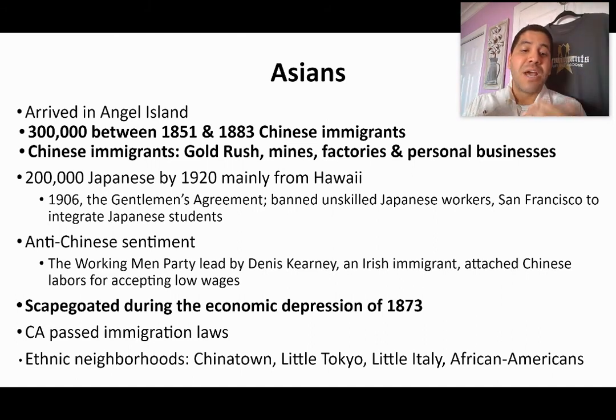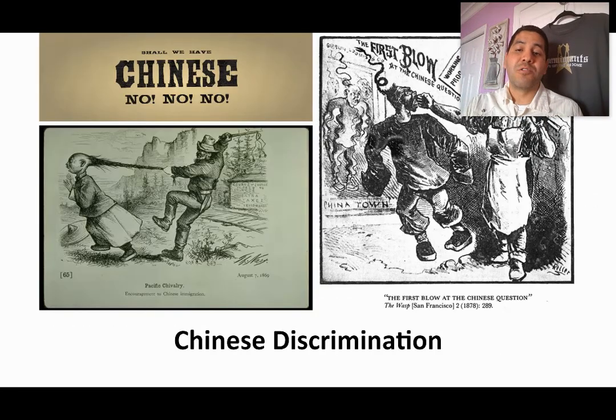And then we do have ethnic neighborhoods as well. We have Chinatown, Little Tokyo, Little Italy for Europeans and other European communities, and African Americans had their own communities as well. So immigration started, to a certain extent, to cause segregation within the cities as well. And a lot of times they did it because they wanted to be secure with the people that they were with.